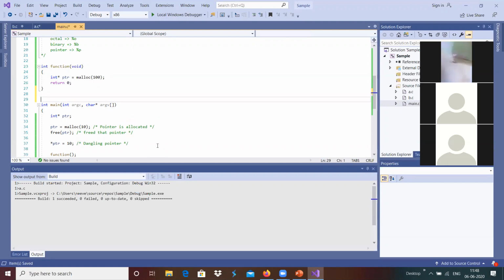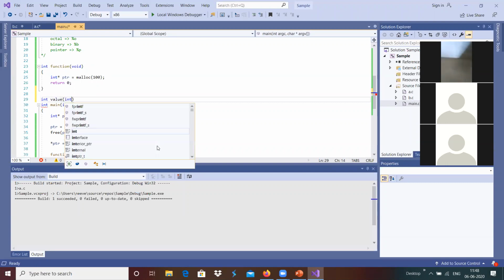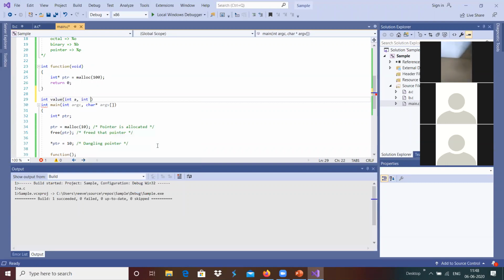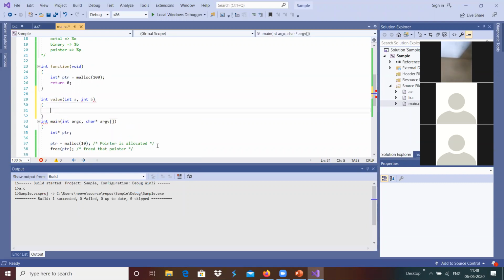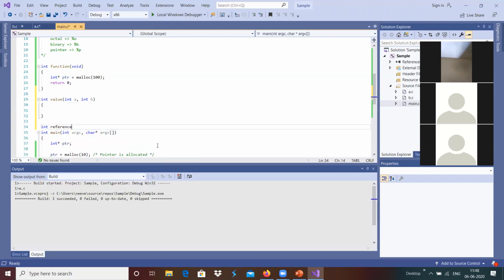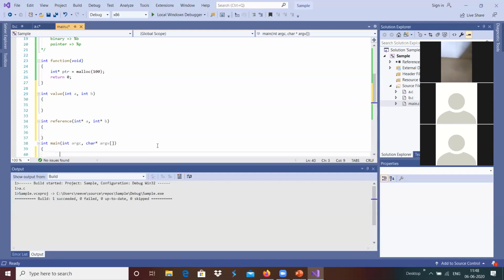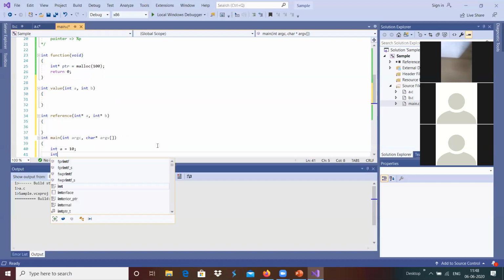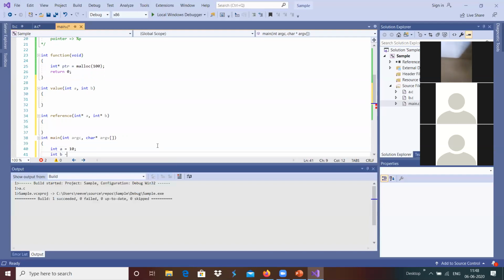For example, integer value of integer a comma integer b over here, and maybe integer reference, integer star a comma integer star b over here, and I'm going to declare integer a equals 10 and integer b equals 20 over here.